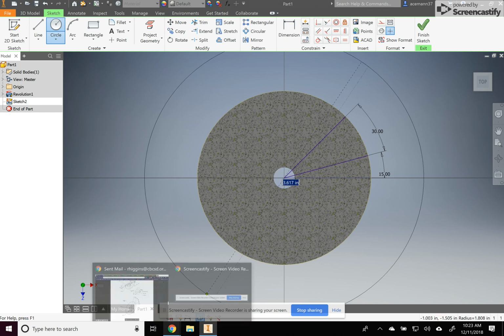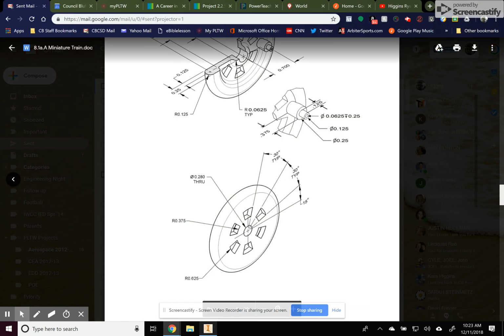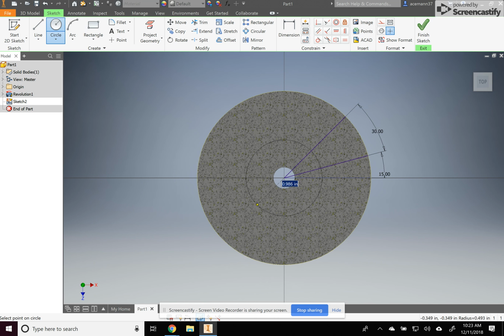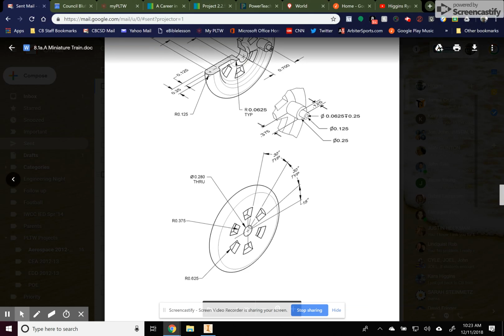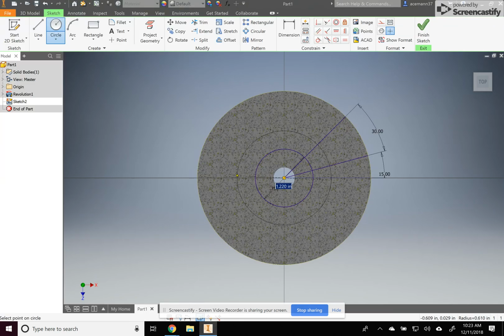What are my numbers? 0.375 times 2. Oh, that's 0.75. Good. Glad to know that now. The other one, 0.625 times 2.